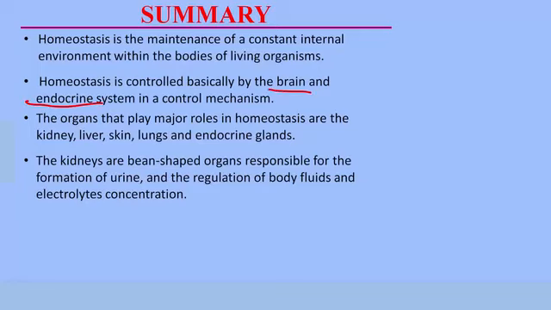So organs that play major roles in homeostasis are the liver, the kidney, skin, lungs, and the endocrine glands. And in this lesson, we learned about the kidneys. We said the kidneys are bean-shaped organs that are responsible for the formation of urine, regulation of body fluids, and the regulation of electrolyte concentration.